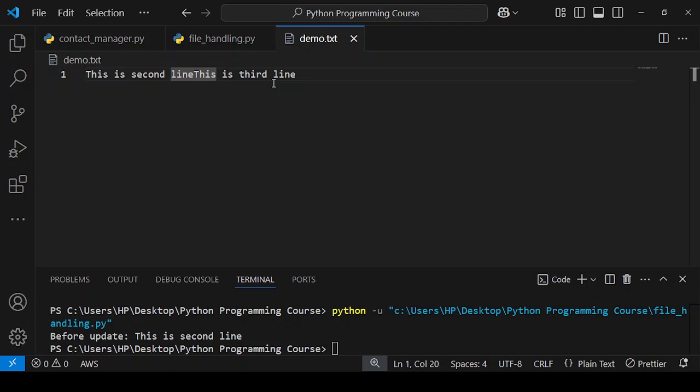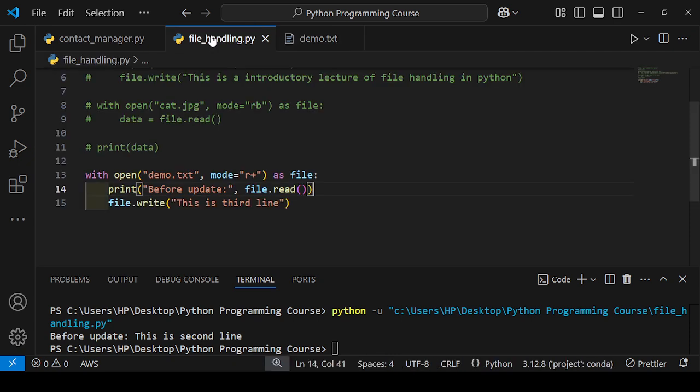So what does r+ do? r+ does the reading and writing mode. First it reads the file, then writes the content. The file must exist. In w+ mode, what do they do? Let's code it in a theme file.